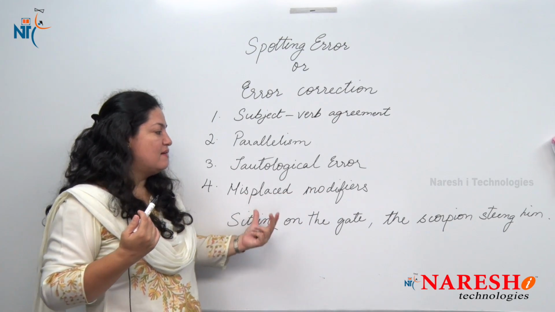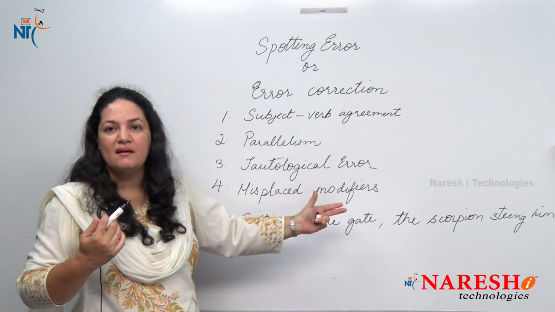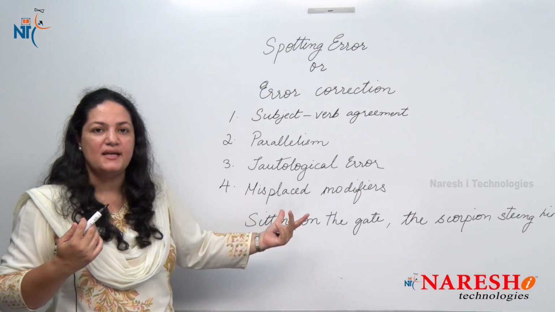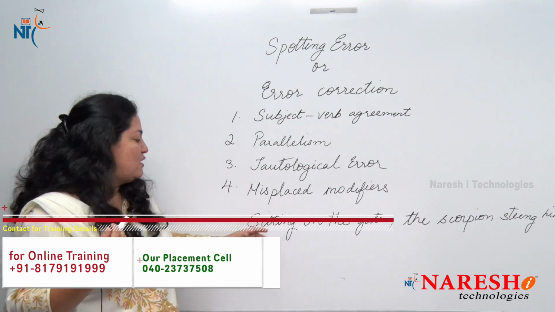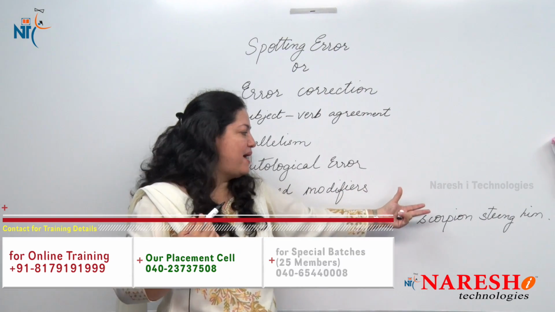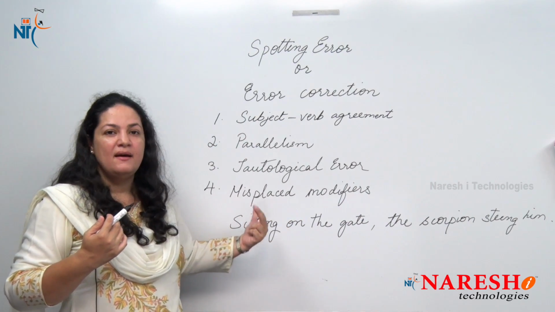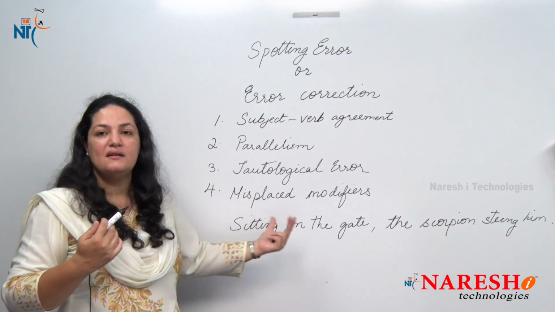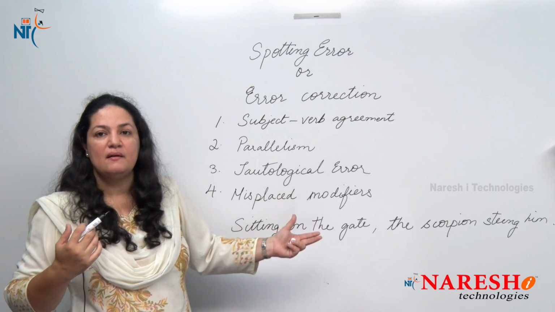So here the right sentence should be, the scorpion stung the man sitting on the gate. So who is sitting on the gate here? It's not the scorpion, but the man sitting on the gate. So we cannot use sitting on the gate for the scorpion, it has to be used for the man. So when we are using the modifier in its wrong place, it conveys a completely different meaning, and that would be grammatically incorrect. So we have to place the modifier in its right place.